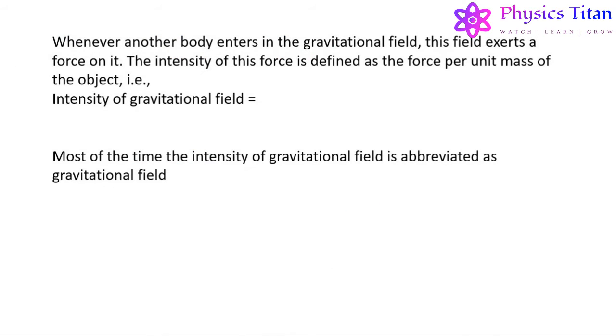Now, whenever another object or body enters the gravitational field of another body, this field exerts a force on it, and the intensity of this force is defined as the force per unit mass of the object. That is, the intensity of gravitational field is nothing but the force per unit mass of the object which enters the gravitational field. Here, m is the mass of the object.